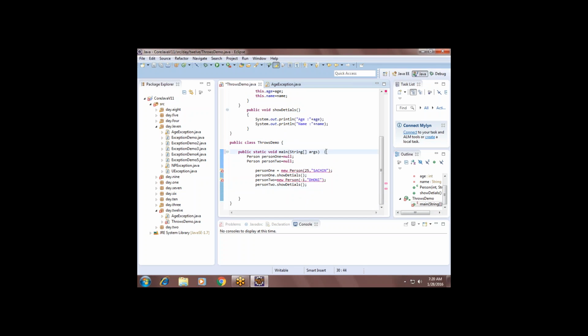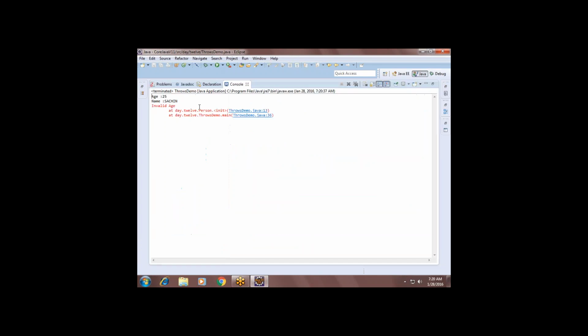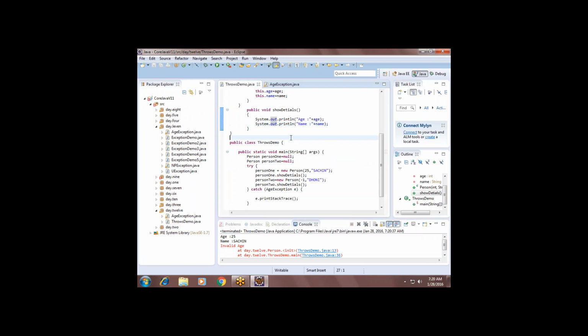After the main method use throws, which exception? Age exception. See, the error is gone. That is the difference between throw, throws and try catch. Understand? The result is the same.